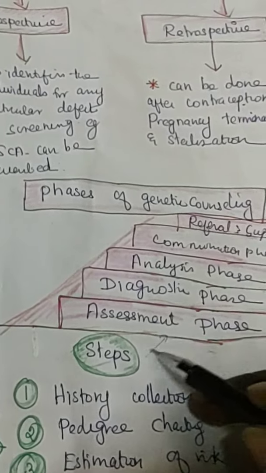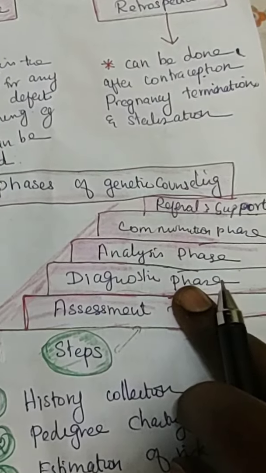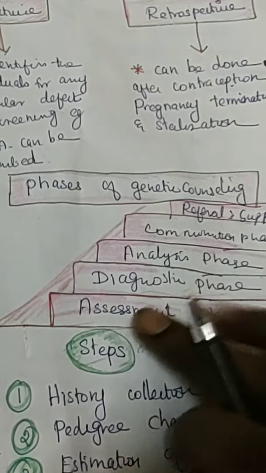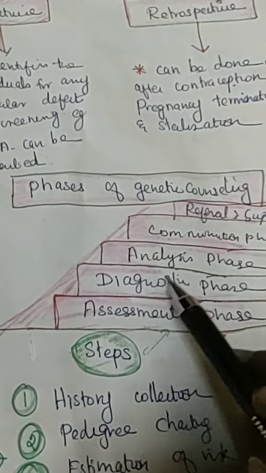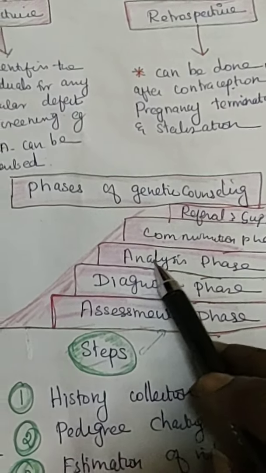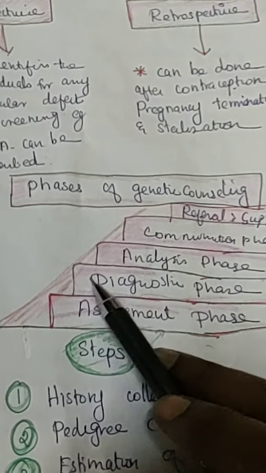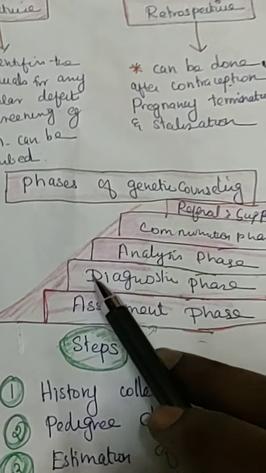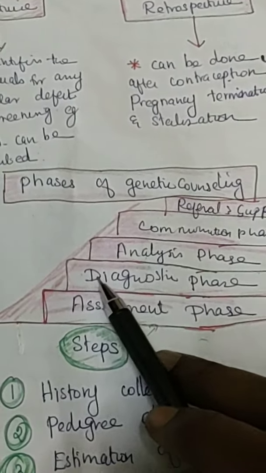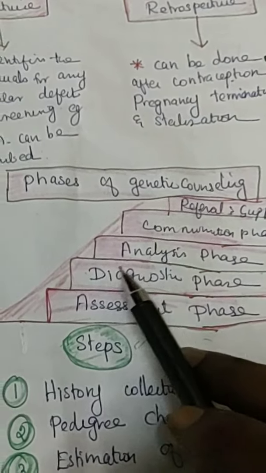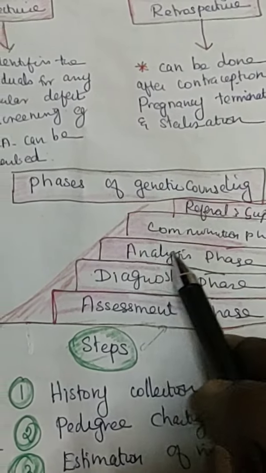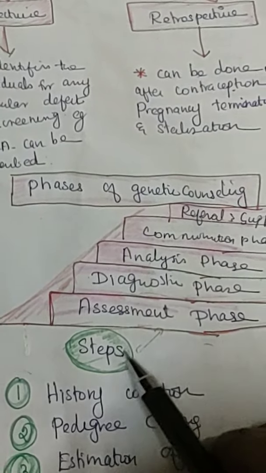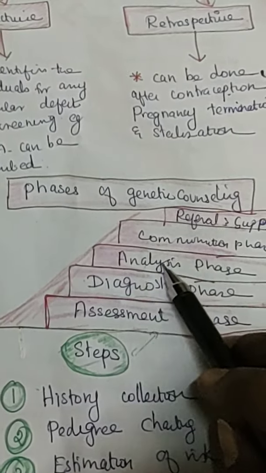That assessment will be first, it will be helping, and then will be the diagnostic phase. Is there any diagnosis, and then the analytical phase, and then the communication phase. After the diagnostic tests, like amniotic fluid being taken, some ultrasonography, some genetical tests being done, and once it is diagnosed and confirmed, then you come to the analytical phase and analyze how much risk there is, from the history collection to the diagnosis.